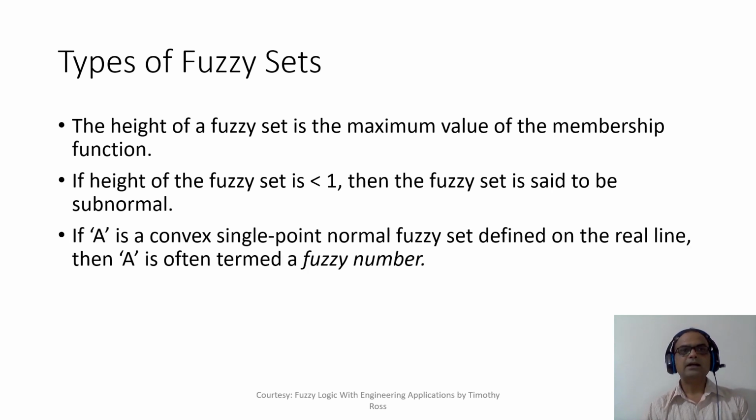If the height of a fuzzy set is less than 1, then the fuzzy set is said to be subnormal. And if A is a convex single point normal fuzzy set defined on the real line, then A is often termed a fuzzy number. So these are the things related with height of the fuzzy set. If height is less than 1, the fuzzy set is subnormal. If height is 1, then of course it is a normal fuzzy set.